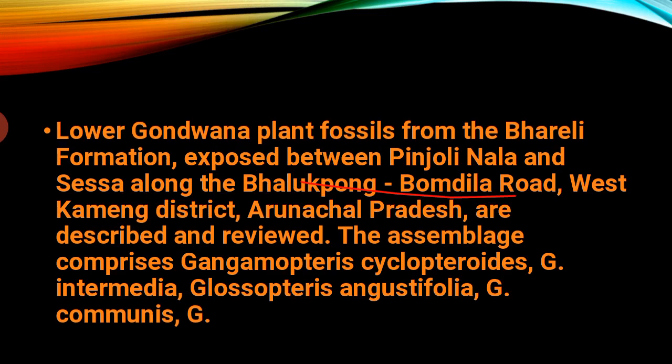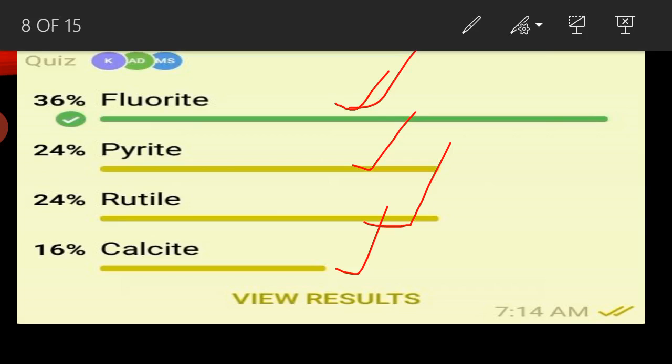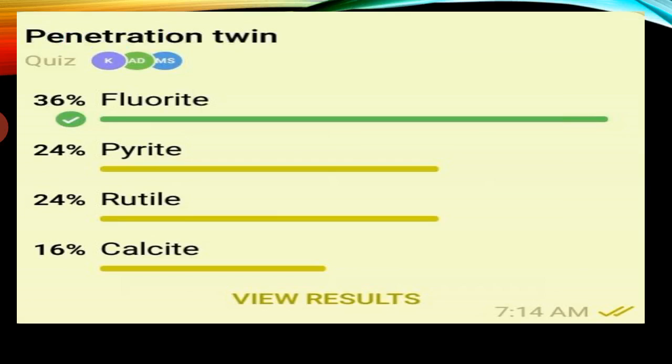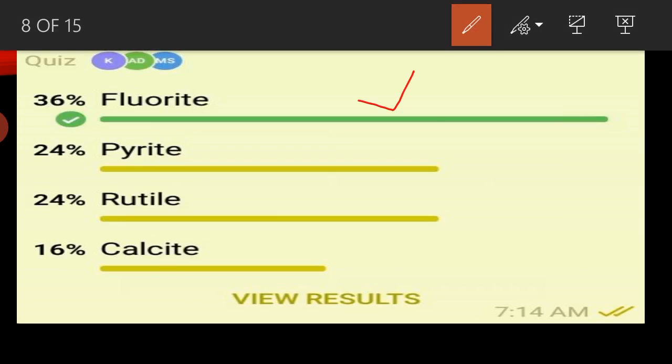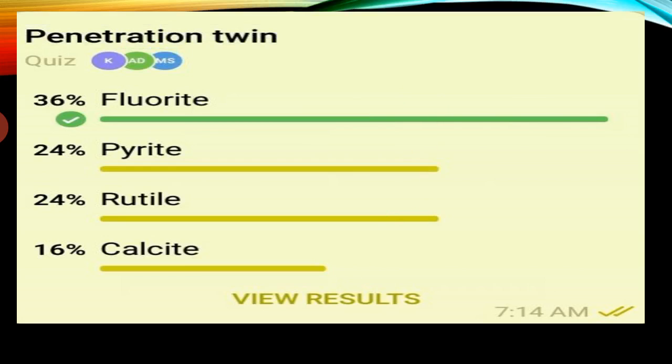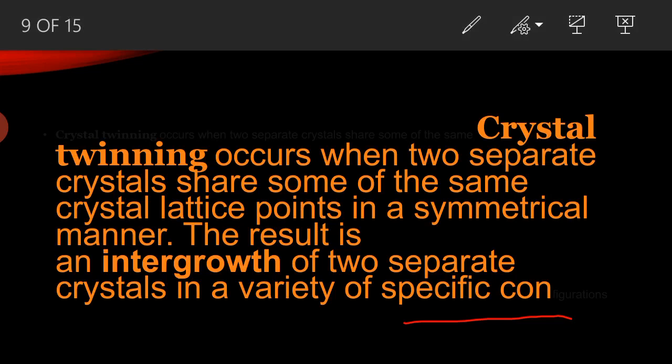Okay, next question. Penetration twin is: fluorite, pyrite, rutile, or calcite? The correct answer is fluorite. Why fluorite? Crystal twinning occurs when two separate crystals share some of the same crystal lattice points in a symmetrical manner. The result is an intergrowth of two separate crystals.